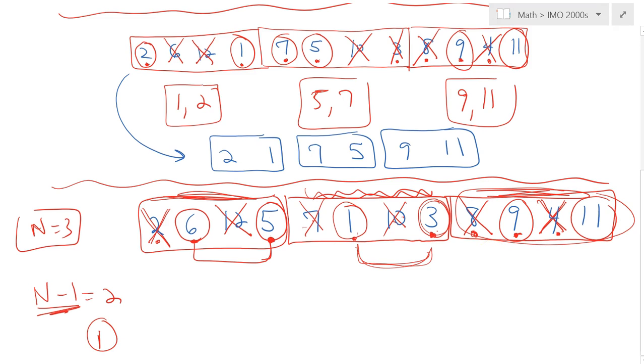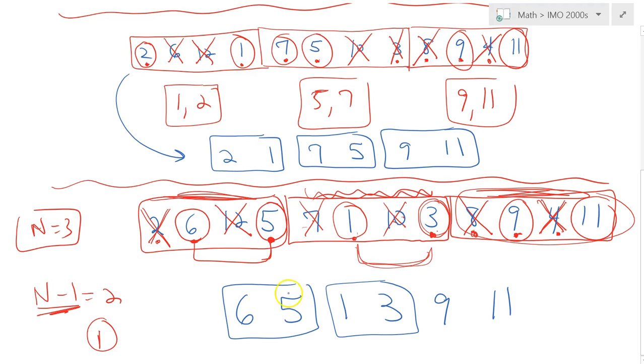So when you list the remaining elements, I think by now it should be clear what we've been doing, right? 6 3 1 1 3 9 and 11, and boom, exactly. So what are the shortest two people? These two, and obviously there's no number between them, right? So that's perfect. And then the second, the shortest people are 5 and 6, and finally 9 and 11, and boom.